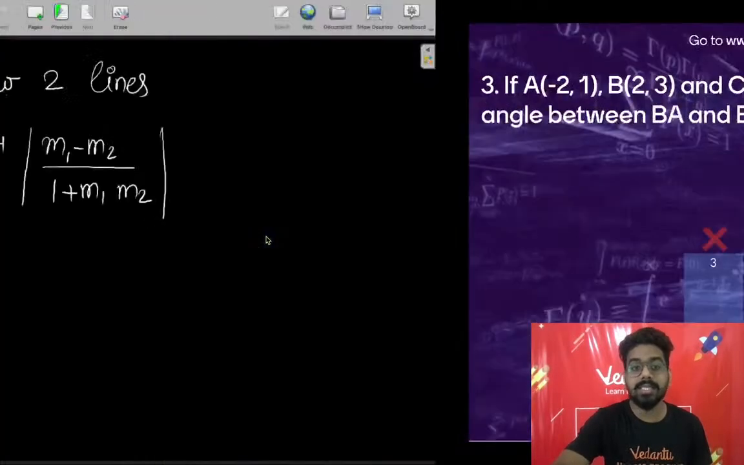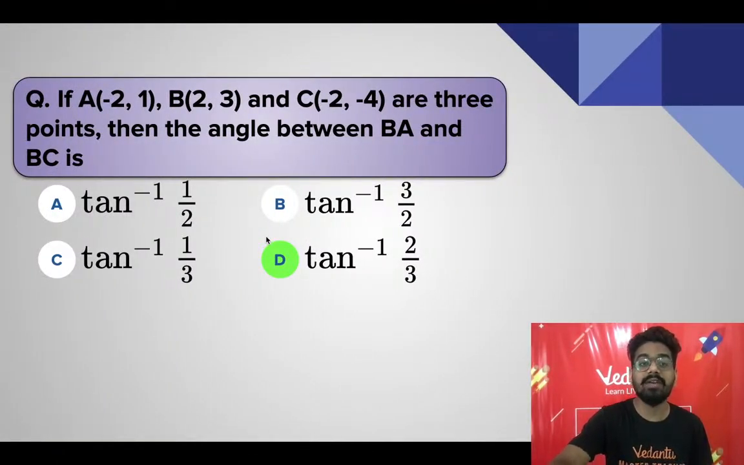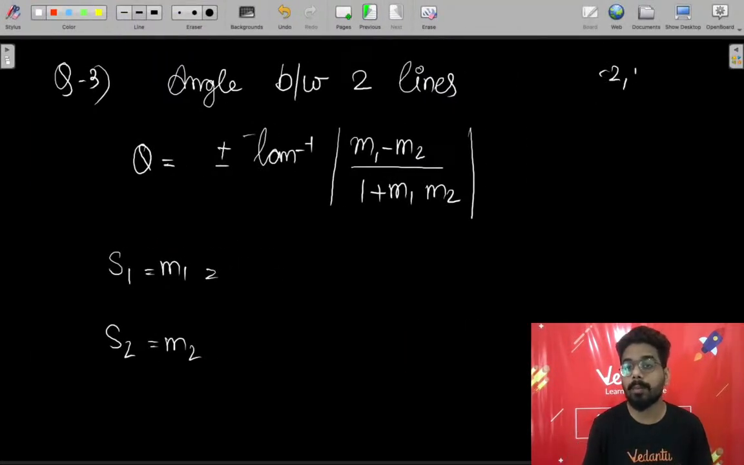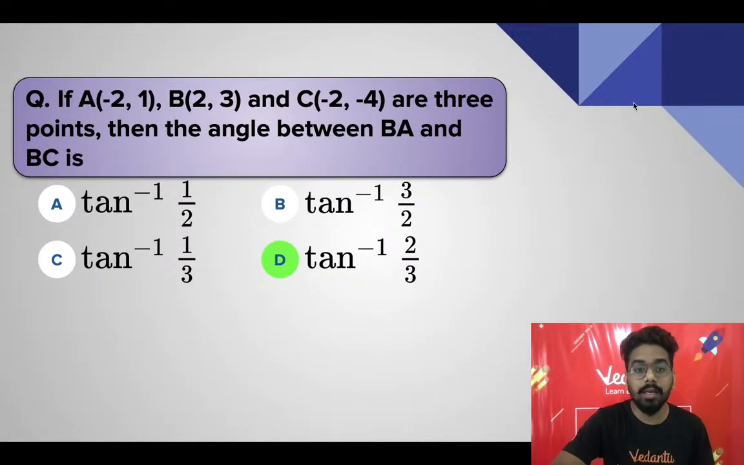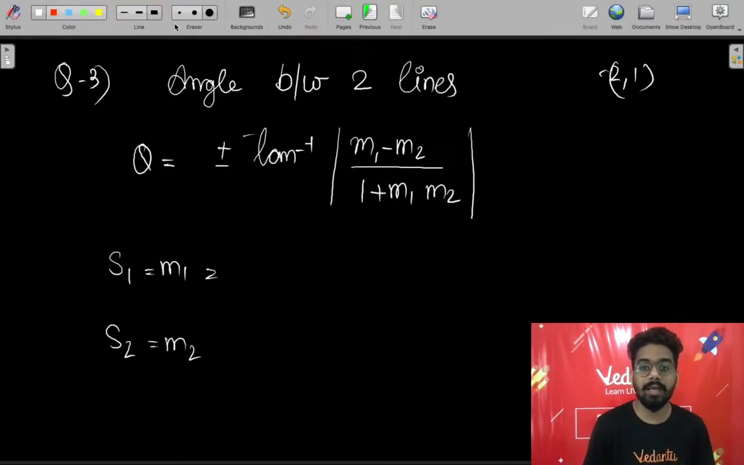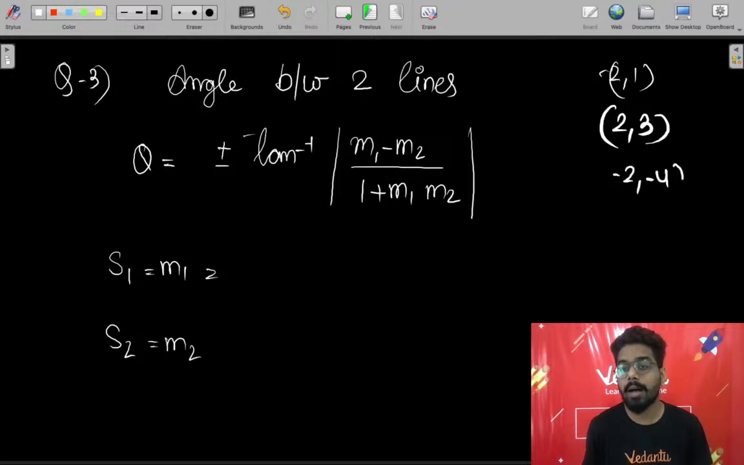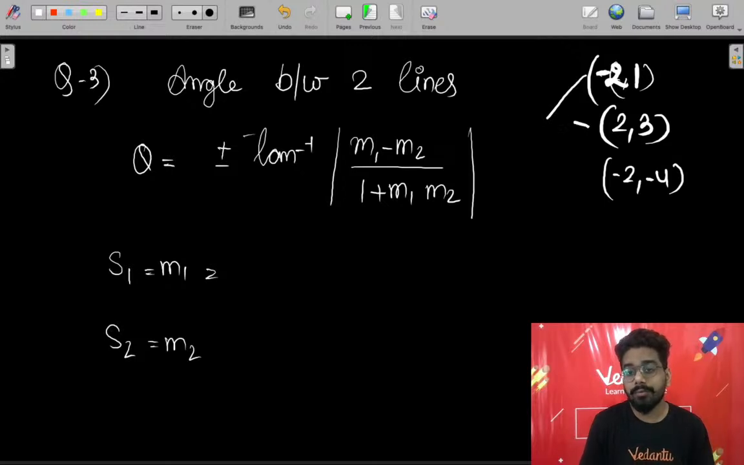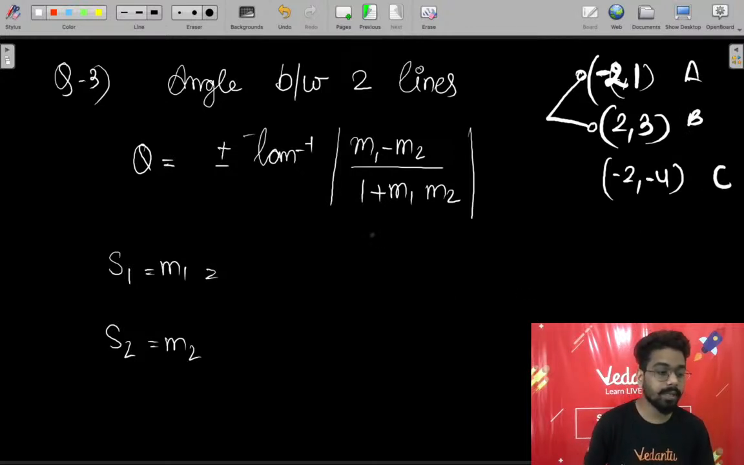Do we have the points? Yes, exactly. The only thing that we are having is the points. So minus 2 comma 1 is one of the points. And then we are having 2 comma 3. And then we are having minus 2 comma minus 4. Is that clear now? So what points are we having? Minus 2 comma 1, 2 comma 3 and minus 2 comma minus 4. Take any 2 points. Let's say when we connect these points, let's call it A, let's call it B, let's call it C.